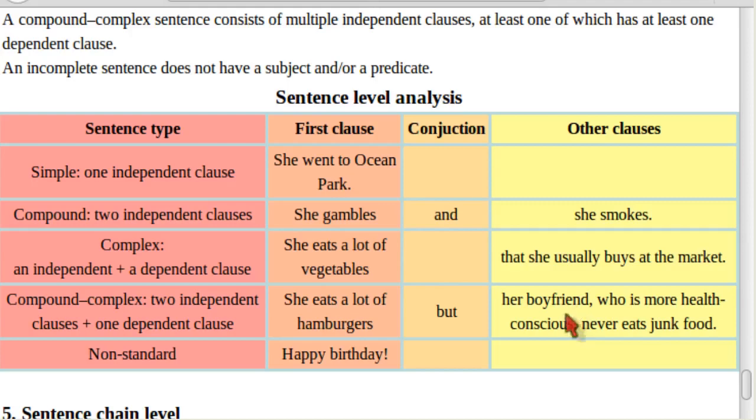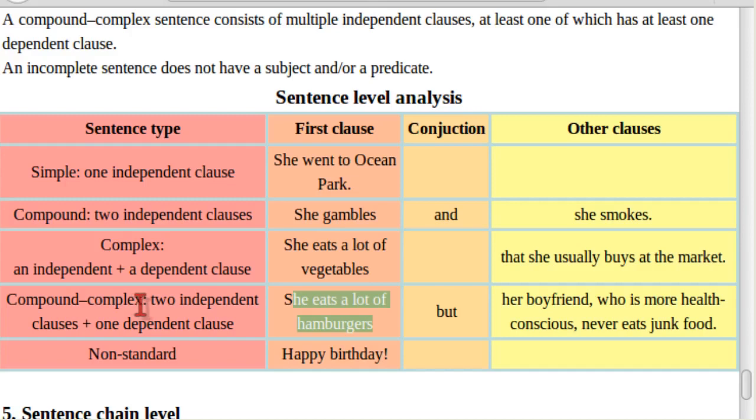It depends on the surrounding part, her boyfriend. So actually, who is more health conscious, it functions as a description for her boyfriend. Her boyfriend, who is more health conscious. So it depends on the boyfriend. Okay, so one independent part, a second one, and nested inside the second independent there is a dependent clause. So that's why we call this, it's a compound and complex